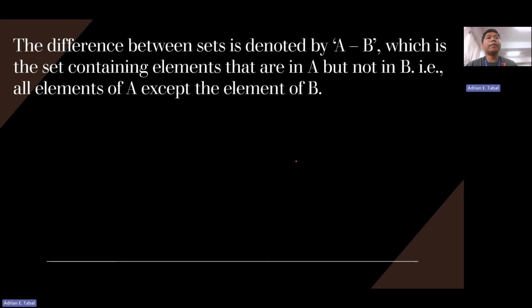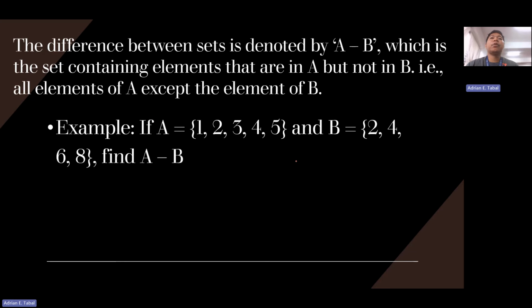Next, the difference between sets is denoted by A minus B, which is the set containing elements that are in A but not in B. All elements of A except the elements of B. Example, 1, 2, 3, 4, 5 for set A, and for set B, 2, 4, 6, 8.